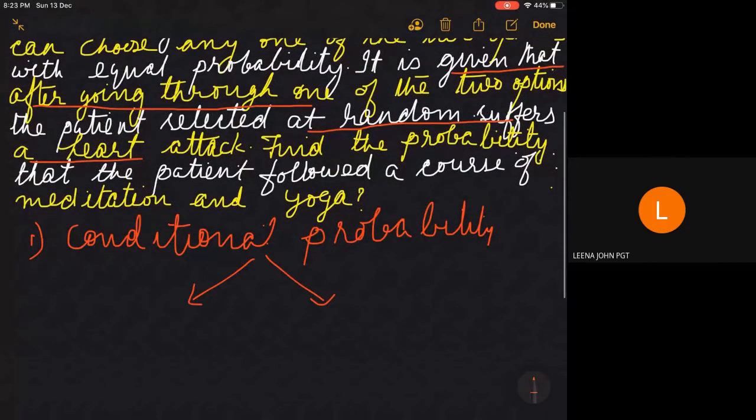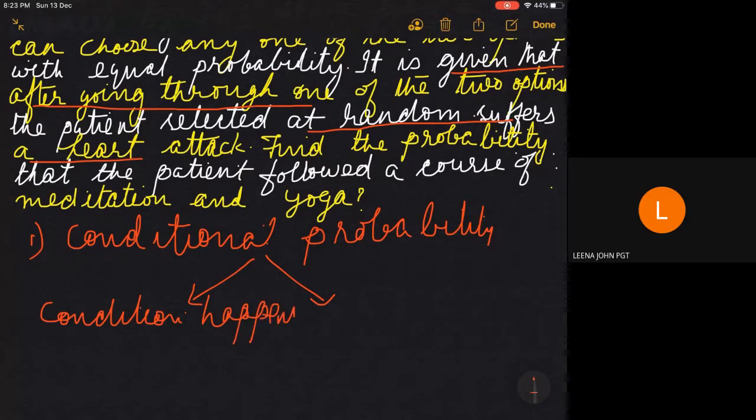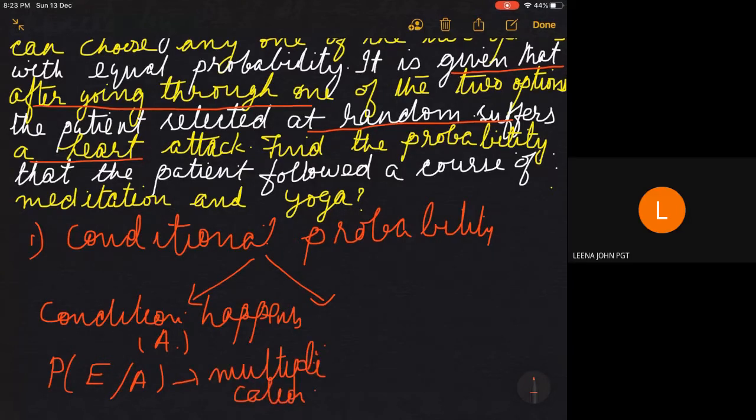If the condition happens first, for example, if A is a condition and you are asked to find the probability of E given A, you can apply multiplication theorem. You can directly find out the probability because A has happened first. If A happens first, the condition has already happened, then this theorem.